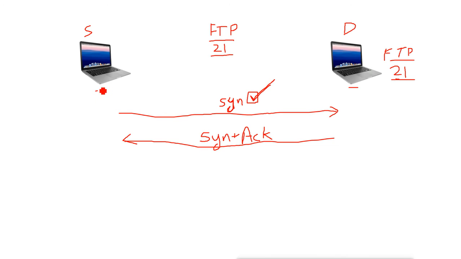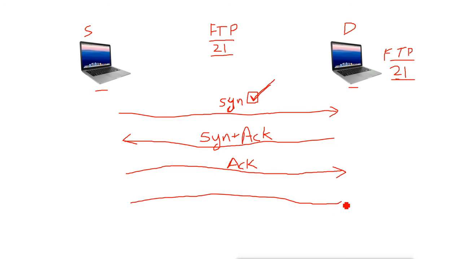Then this source machine will do what? It will send again a TCP packet with the acknowledgement flag, the ACK flag set. That means this source machine says yes, I am ready, and now I am ready to send the data. So this is the three-way handshake. After completing the three-way handshake, the source machine will start sending the data, and data will be sent to the destination machine.